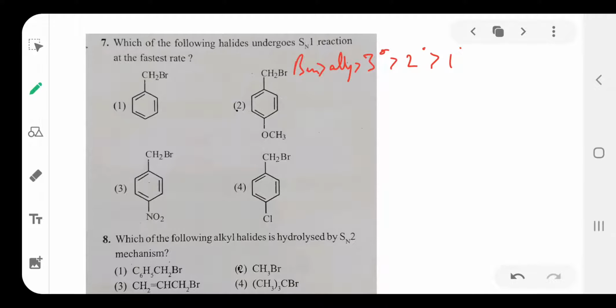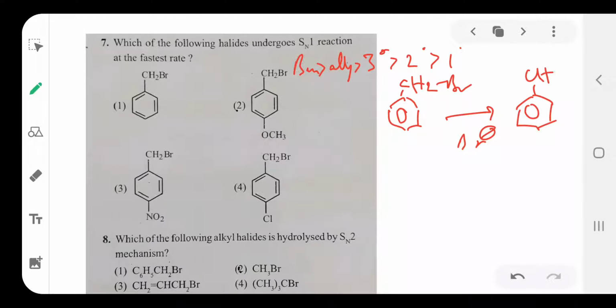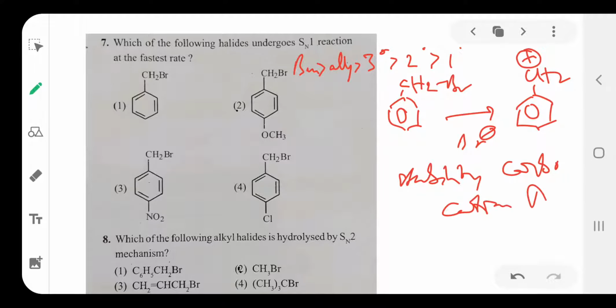For example, we take the benzyl carbocation here. This is benzyl bromide. After ionization, bromide is separated to form the benzyl carbocation. The stability of the carbocation increases. Then automatically the rate of SN1 reaction will be fast.